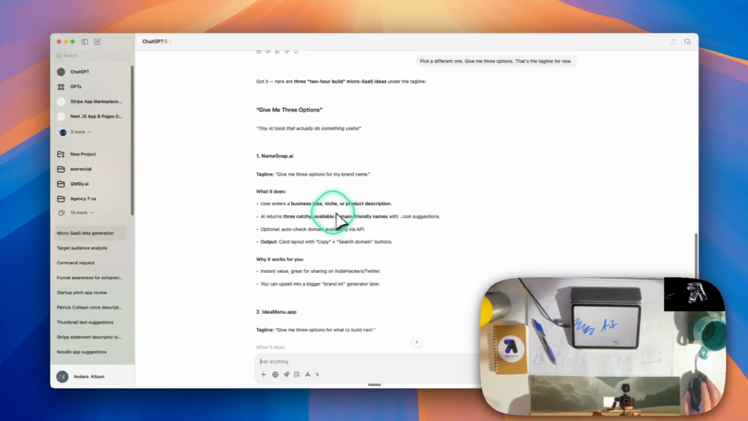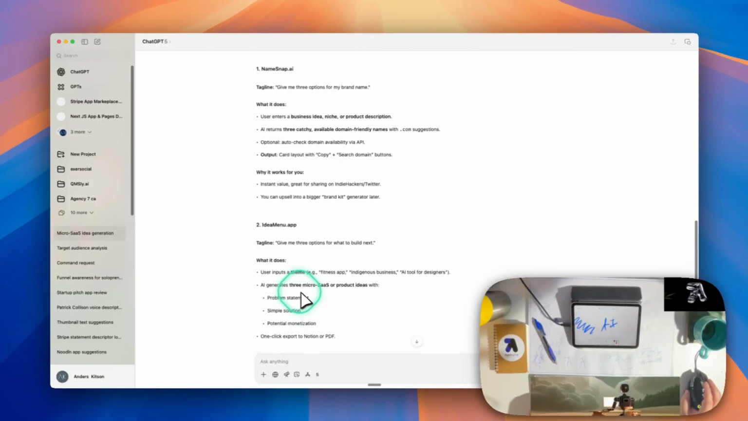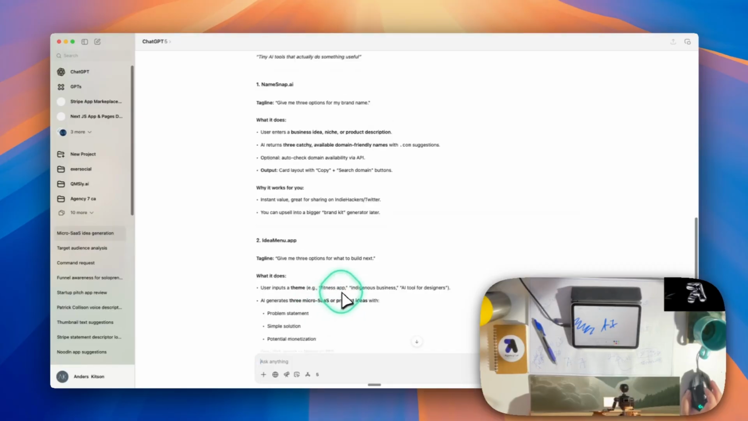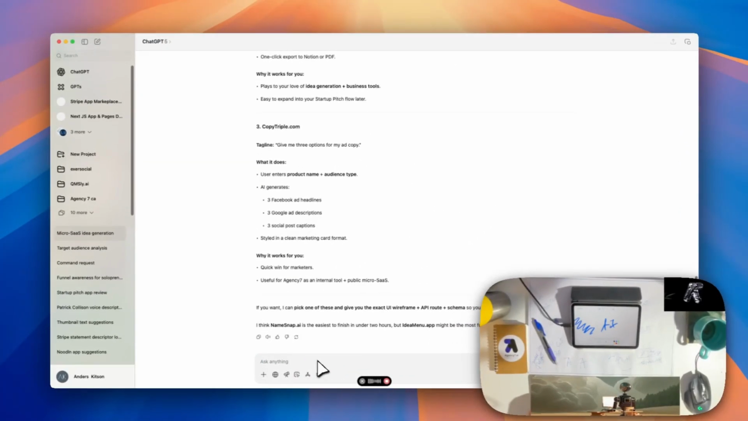Name Snap, Copy Triple. You enter a product name and an audience type. AI generates 3 Facebook ad headlines, 3 Google ad descriptions. That's not that interesting. Give me 3 options for what to build next. Idea Menu, user inputs a fitness app, indigenous business. AI generates 3 microSaaS product ideas. No. That's a little too micro, make it a little more complicated.